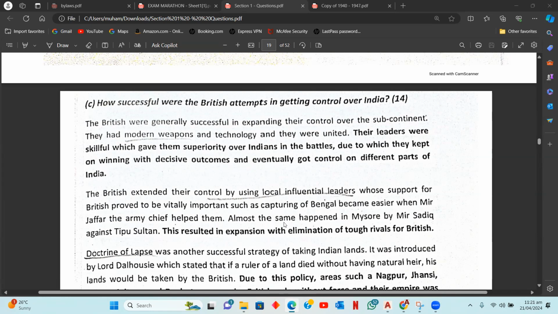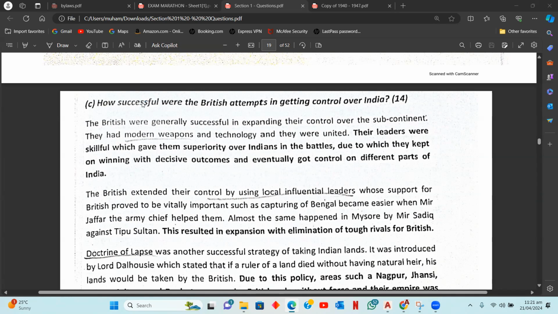Were the attempts made by the British to control India successful in general? We would say yes, because the British finally took over India. So obviously, they were successful. So this question will have more successes and fewer failures. Because you're supposed to write seven reasons, your ratio would be 4 to 3 now. Four successes and three failures.